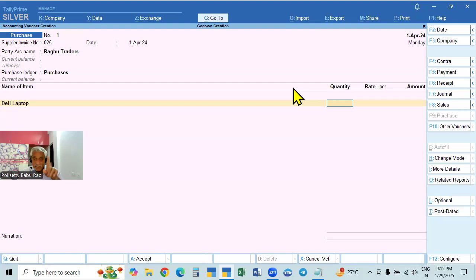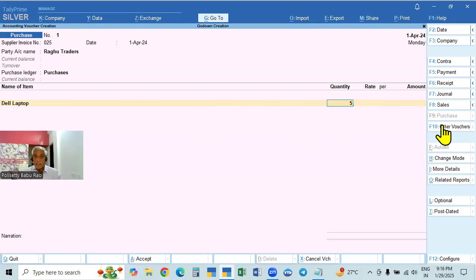Before this, there will be one column, which godown, that you cannot see here. That is why one small window will come. In that, we already know these 3 columns will be there. In addition to that, a godown column also will be there. If you fill it up and press enter, it automatically comes here. But this godown column will not come; it will be recorded separately.